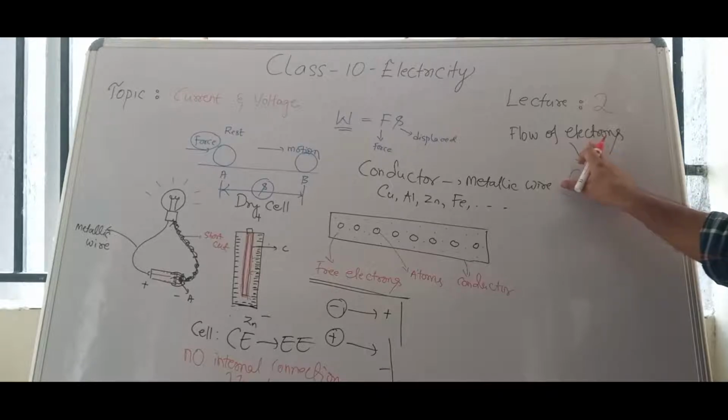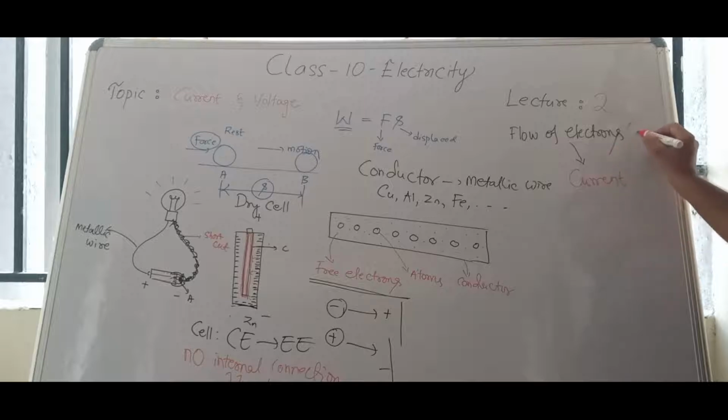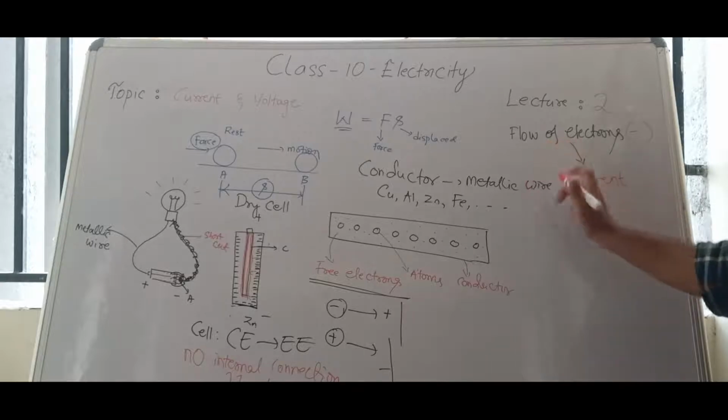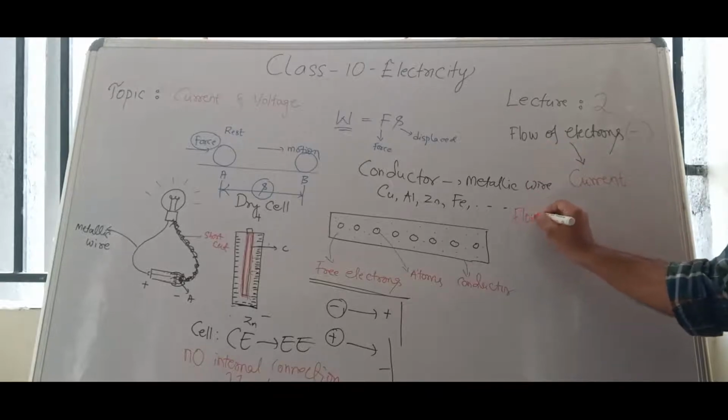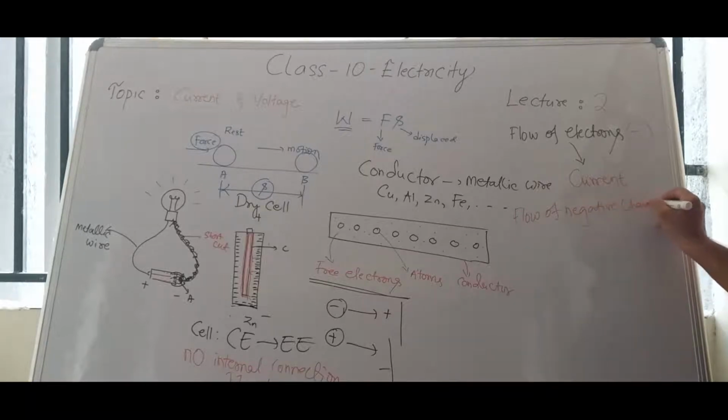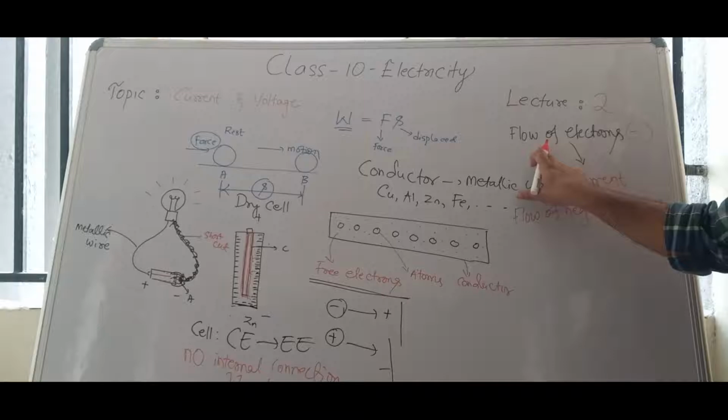What is the charge of an electron? Negative. So this definition can be said as flow of negative charges, right?